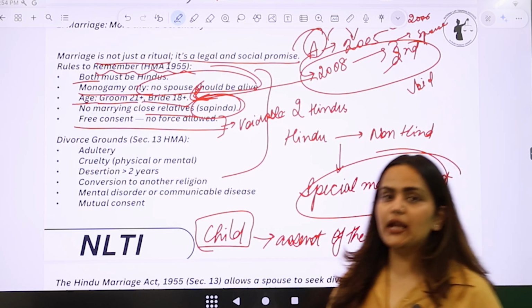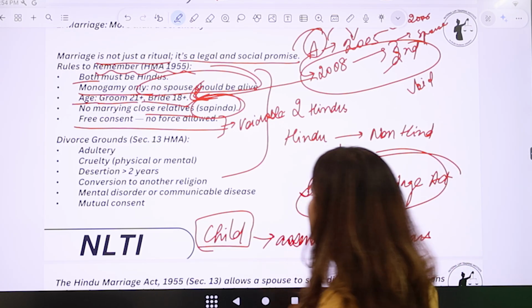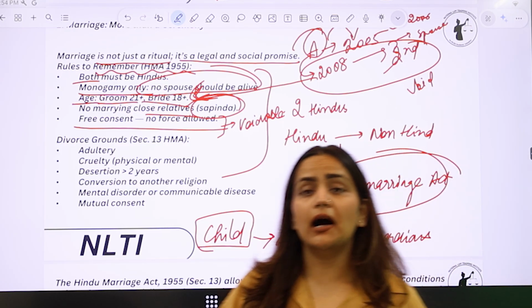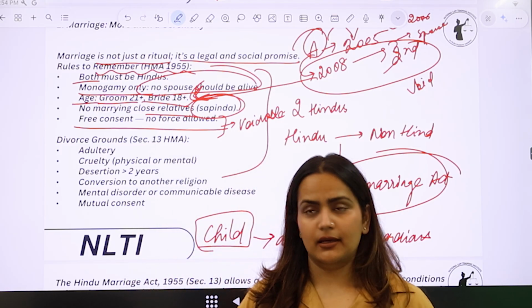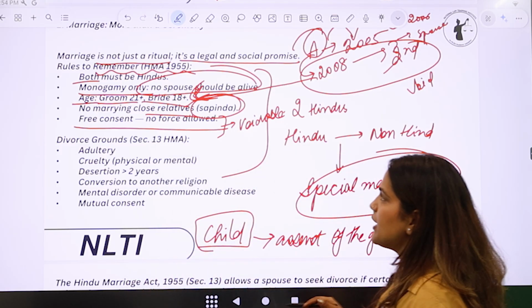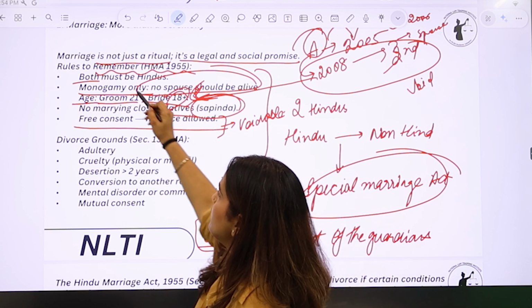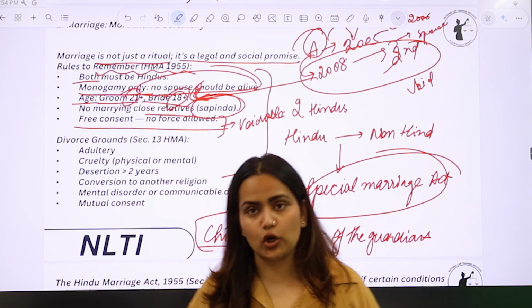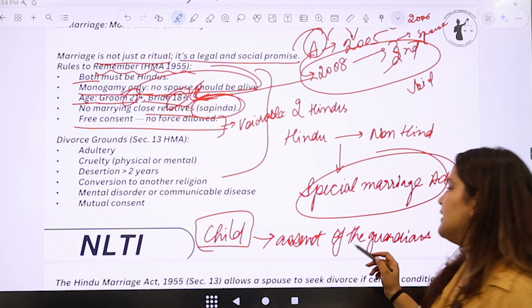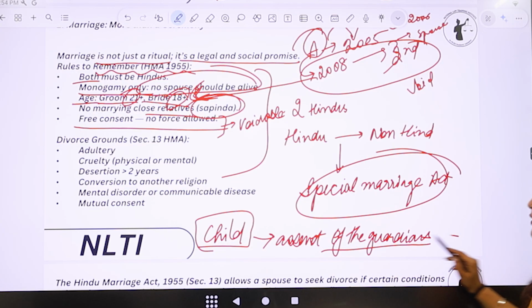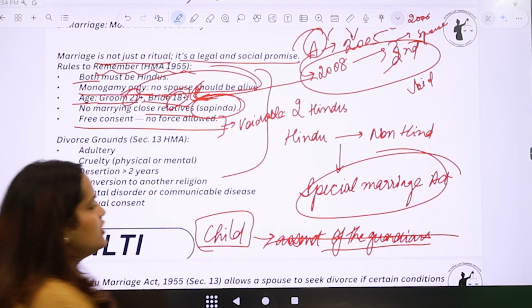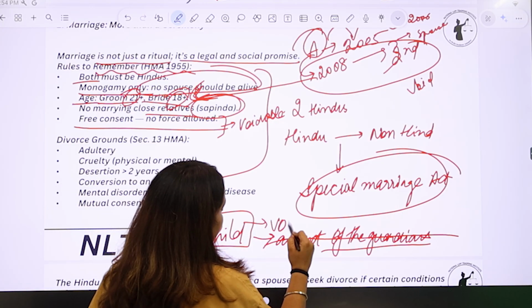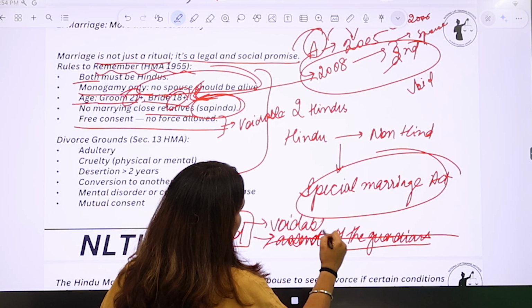Right? पहले 16 और 18 age होती थी, तो वहाँ पे from the bride side, the guardian had to give consent on behalf of the bride. But as we had already changed the age to 18 and 21, which is also the age of majority, ये change हो गया था, assent of the guardians वाला concept change हो गया था हमारे पास, and now child marriage is voidable. It is not void, it is voidable.